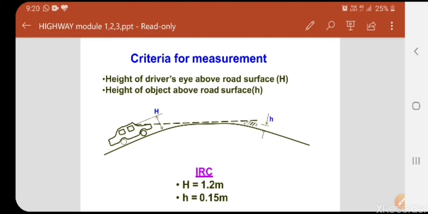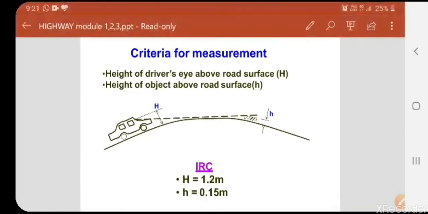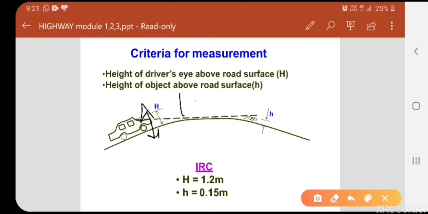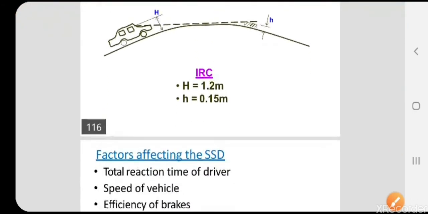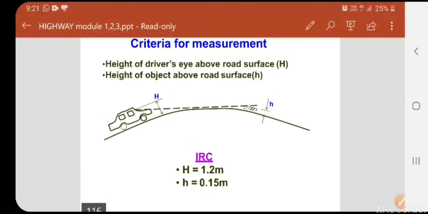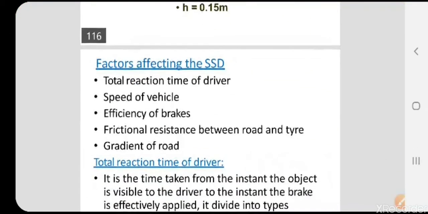In the night time we can see when the vehicle is moving, any obstacles like animals or snakes, anything can travel over the road surface area. In such cases we should avoid the accidents or collisions. That height should be minimum 1.2 meter. And small h, height of the object above the road surface, because we are sitting at the top over the seats, the height will be around 1.2 meter. The obstacle may be smaller, assume any potholes or any humps in the roads, that can be called small h, the height will be 0.15 meter.